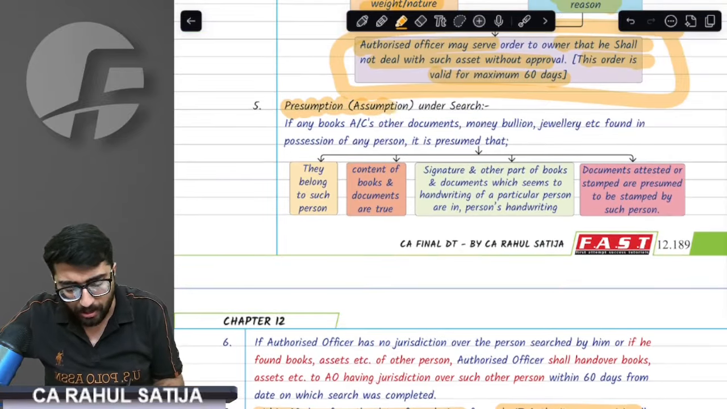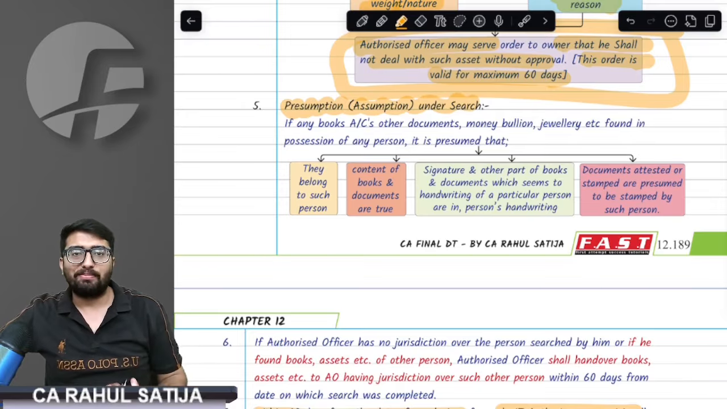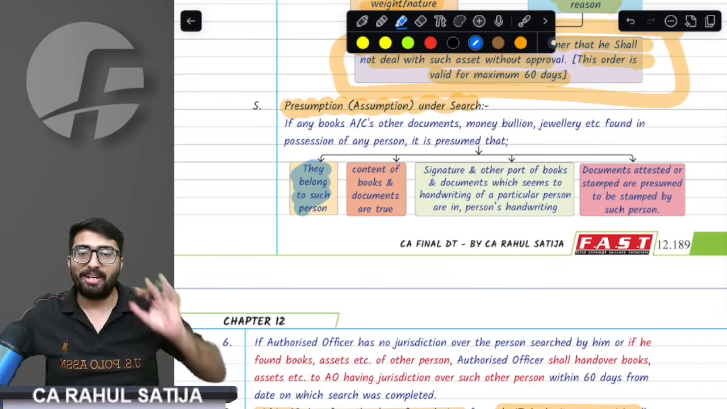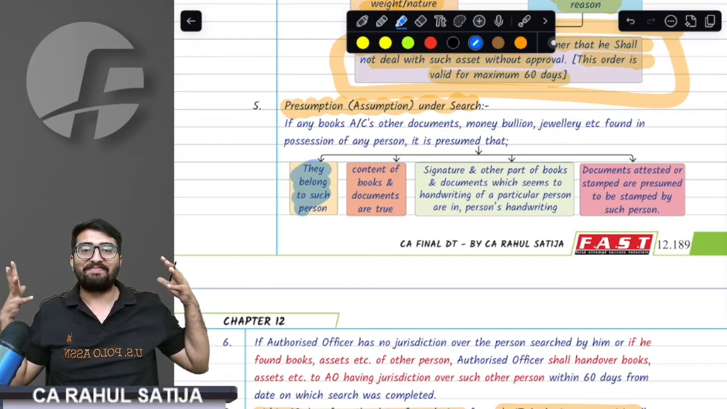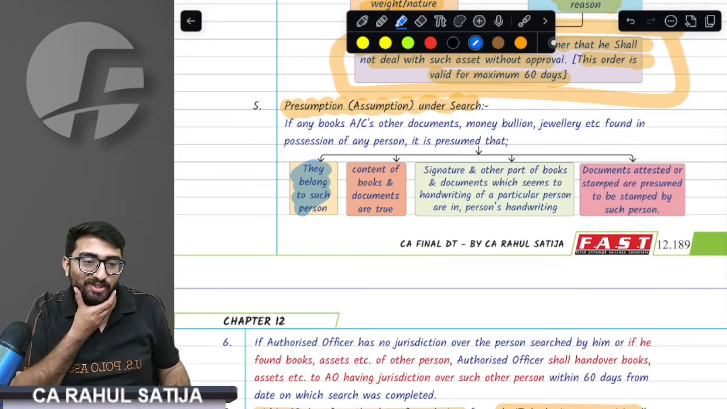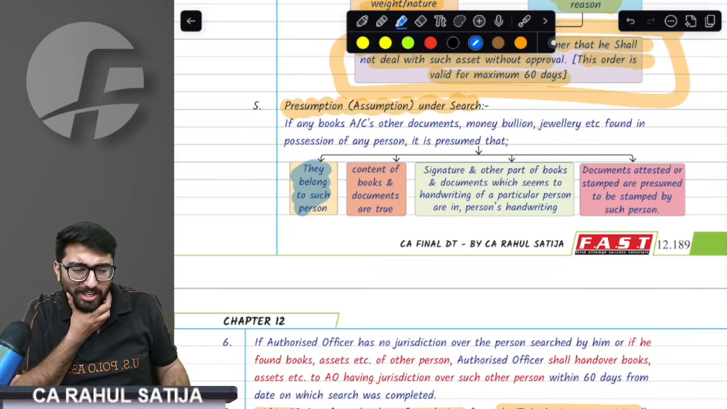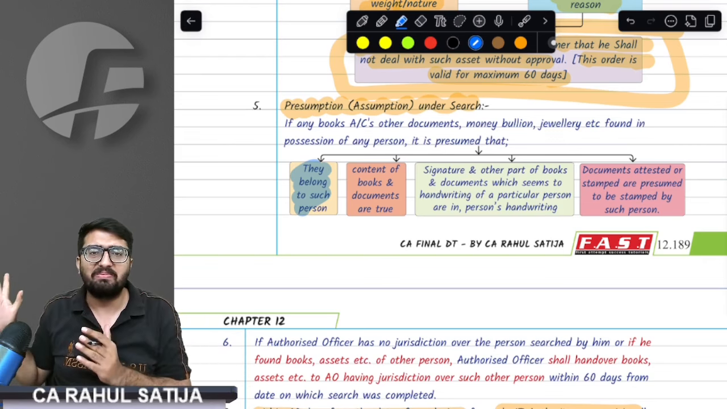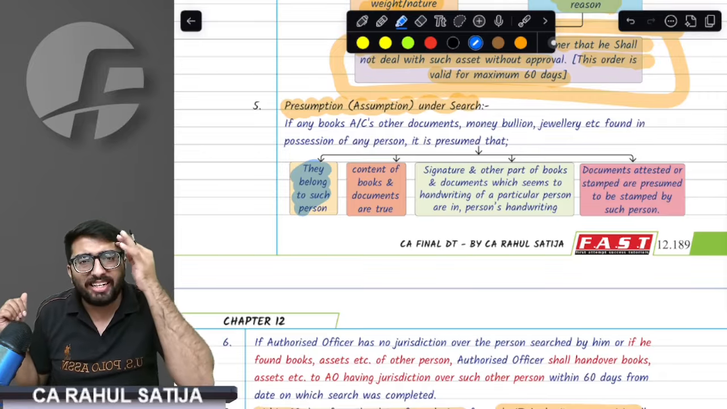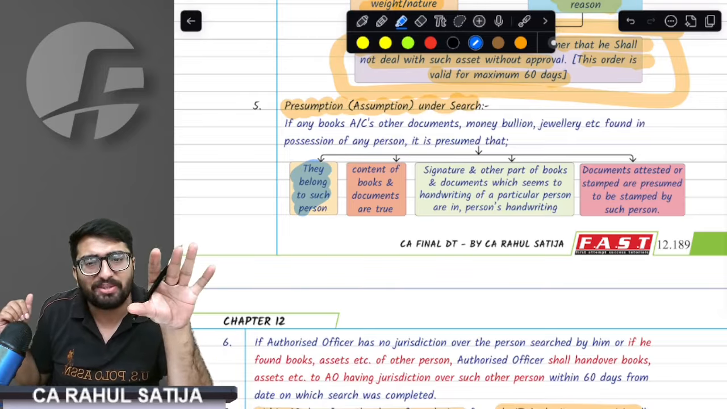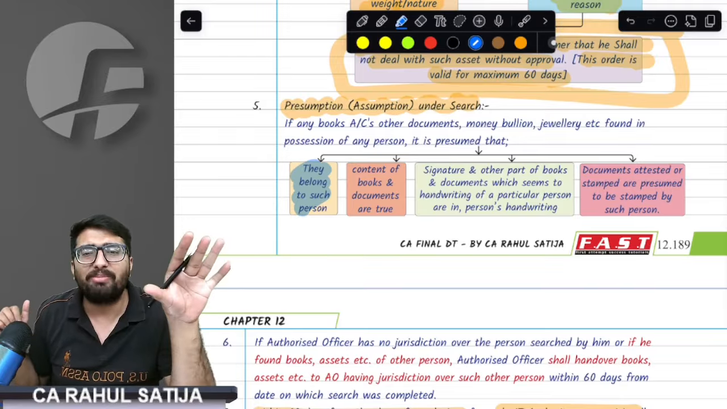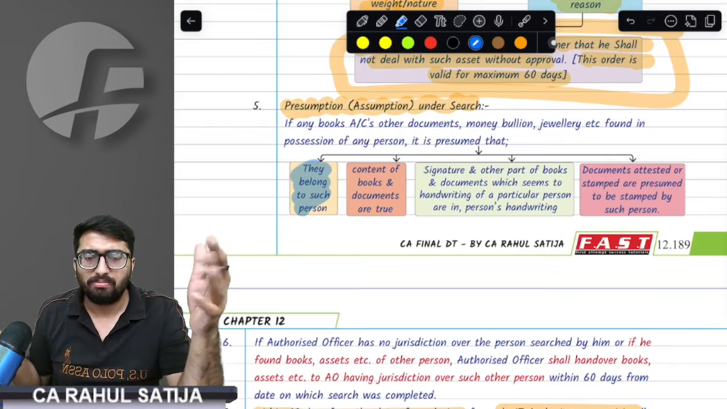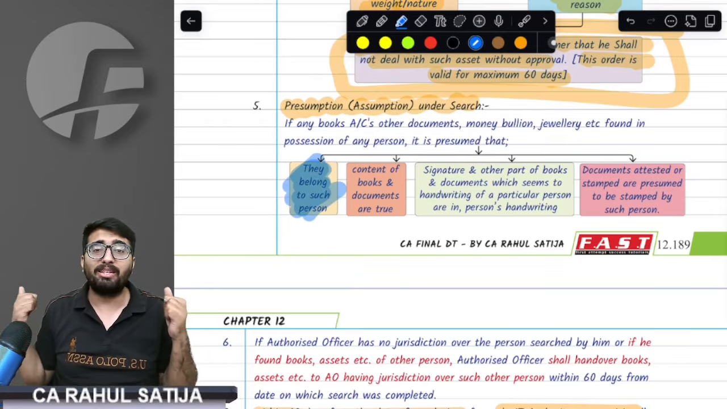Whenever the search happens now, at that time there are certain presumptions. What are those presumptions? First of all, whatever asset is found is mine. For example, I have a gold chain on my neck. Department came and found out, oh, you have a gold chain. You are the owner. I said, no, no, no, I am not the owner. This is my daughter-in-law's. This is not mine. Do you think the department will agree to this? No, the department is not going to agree at all. Why? Because it is a presumption that whatever asset is found is mine.